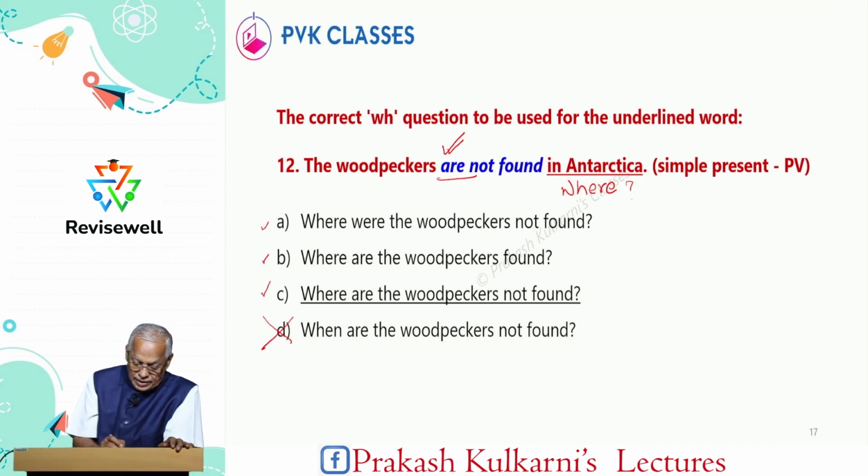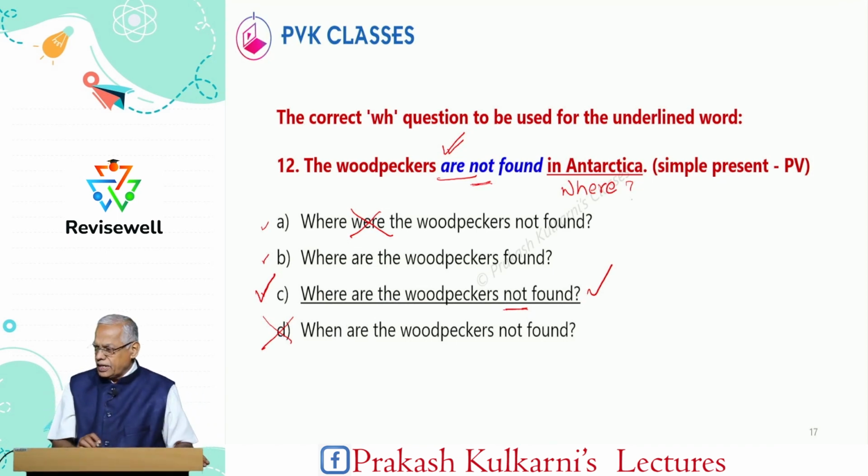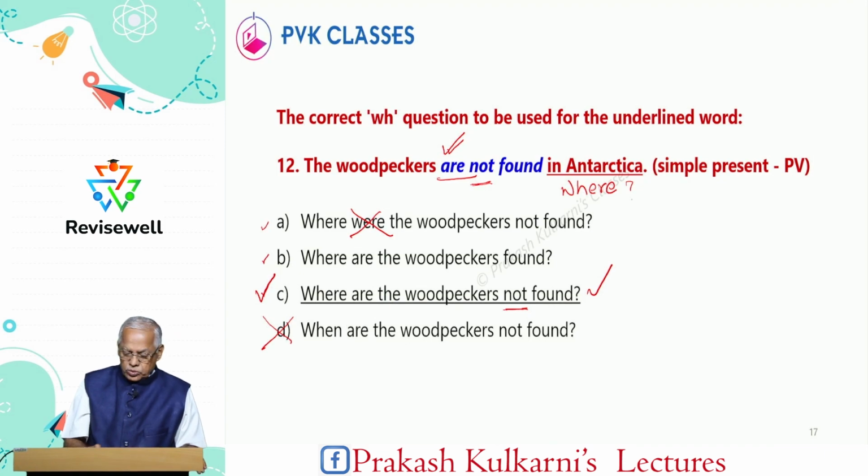So, automatically in the first sentence, where is there, therefore it cannot be. And next, please note that here not, a negative sentence is there. Not is there. Therefore, not also here. Therefore, C is the correct answer. Where are the woodpeckers not found? Is the correct answer. Let's go to the next one.